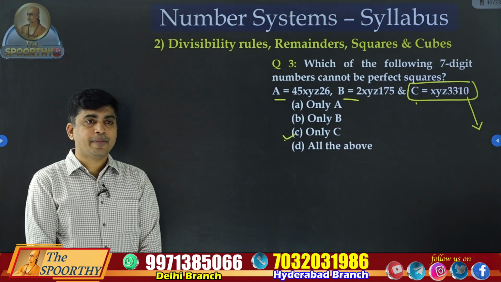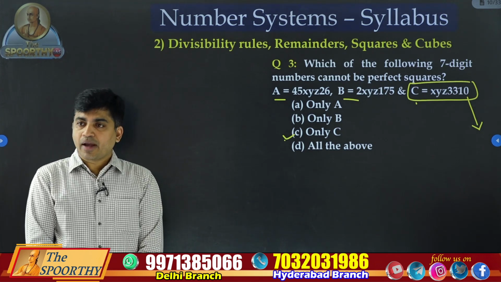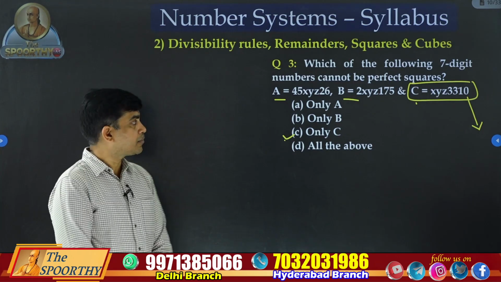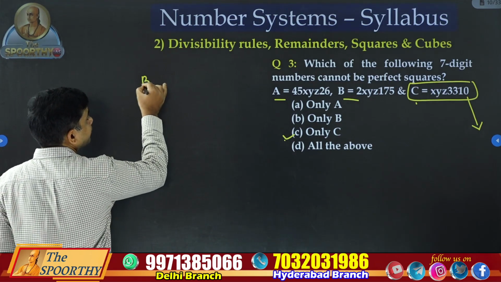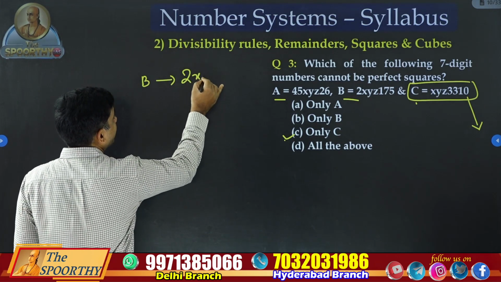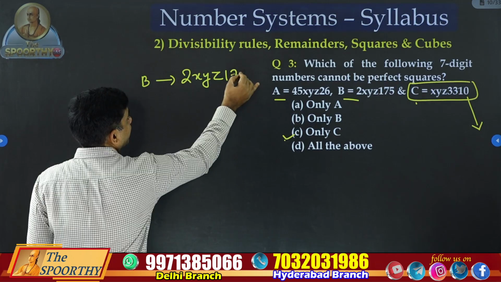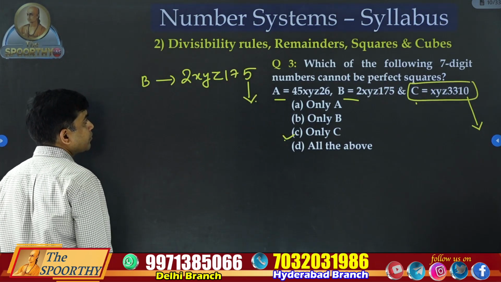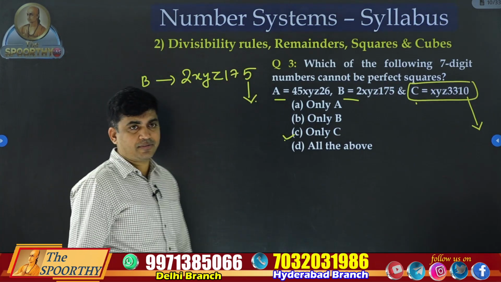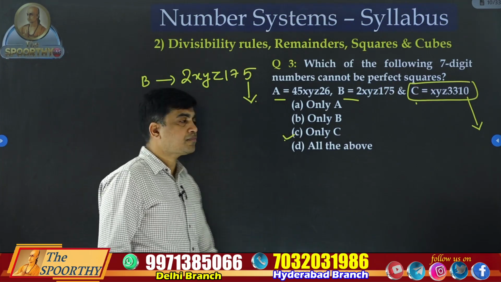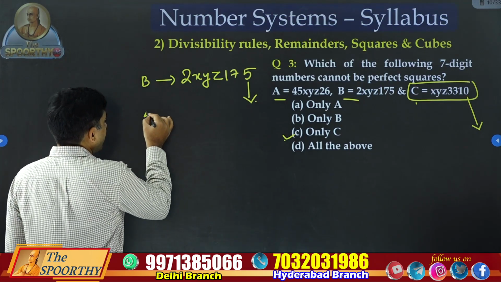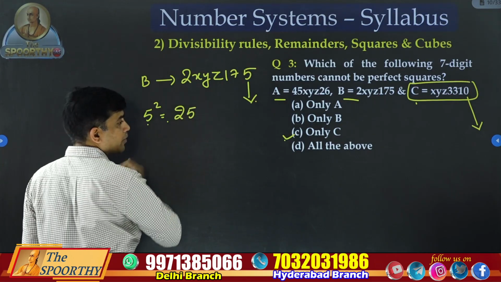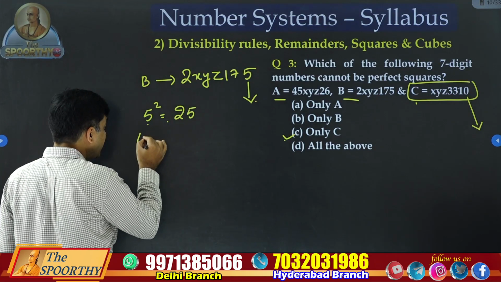What is next? Let us take the second number, B. What is B? 2xyz175. What is the last digit? 5. We discussed this: 5 square's real value is 25. What is 15 square?